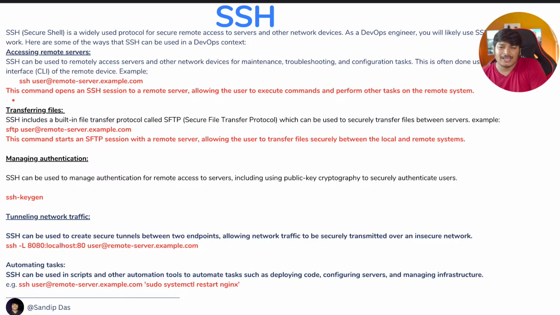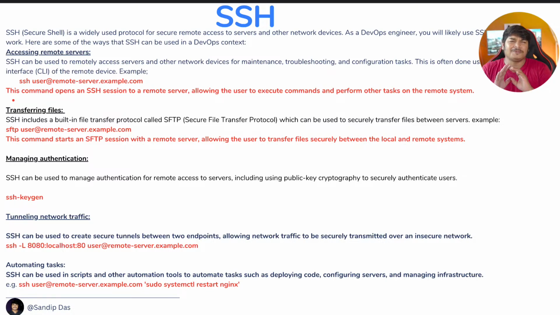SSH includes a built-in transfer protocol called SFTP, or Secure File Transfer Protocol, which can be used to securely transfer files between servers. For example, SFTP, then space, then the user, that particular command is there. This command starts the SFTP session with the remote server, allowing the user to transfer files securely between the local and remote system.